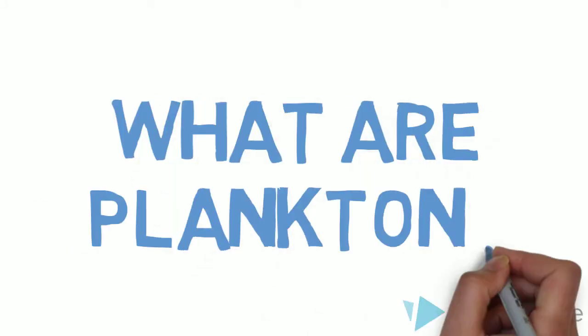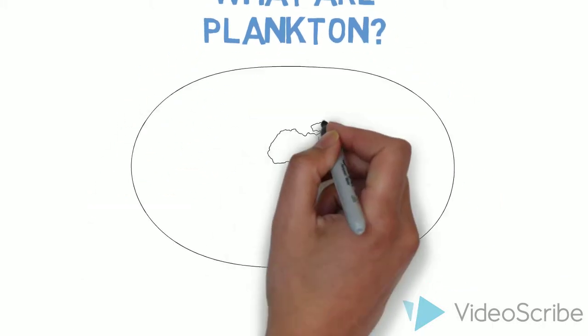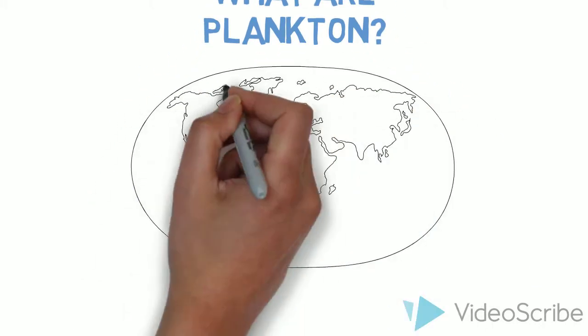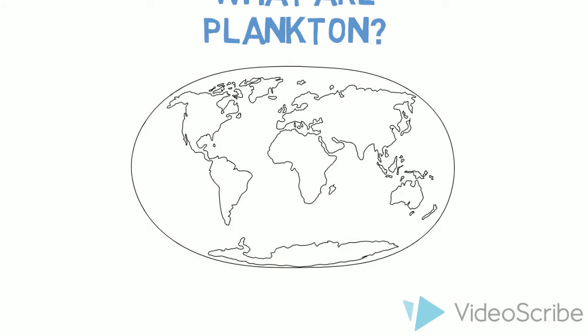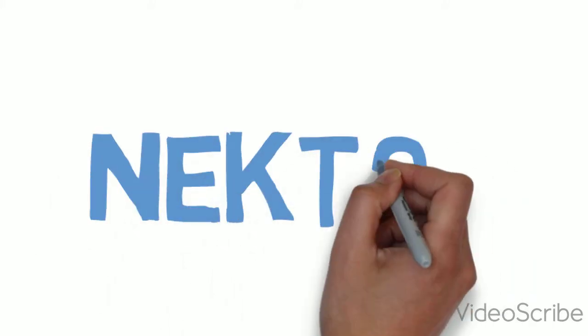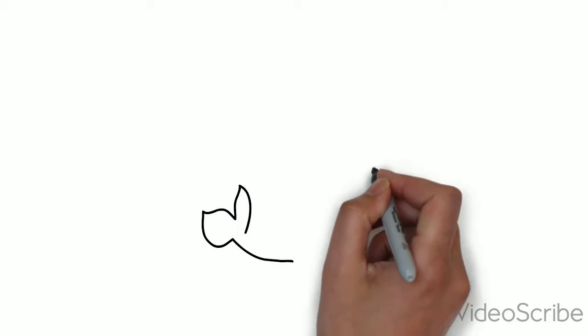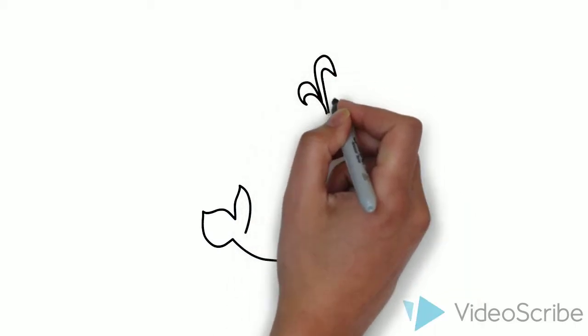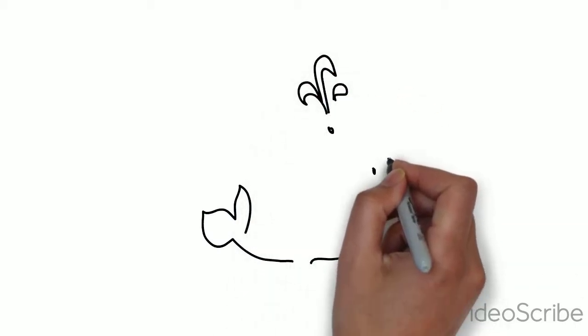What are plankton? Plankton are free-floating animals whose movements are determined by water currents and are found in all of Earth's oceans. This means they cannot swim on their own throughout the water column. Nekton, on the other hand, are able to swim freely on their own. Some examples include fish and marine mammals.